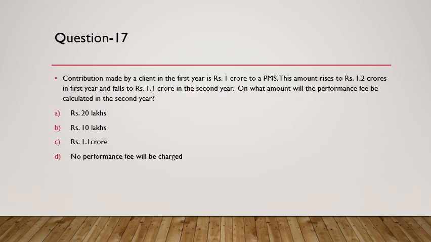The next question is related to a contribution made by a client for the first year of 1 crore to PMS. This amount rises to 1.2 crore in the first year and falls to 1.1 crore in the second year. So on what amount will the performance fee be calculated in the second year? There would be no performance fee in the second year because the returns have been negative. That's why the answer here is D.